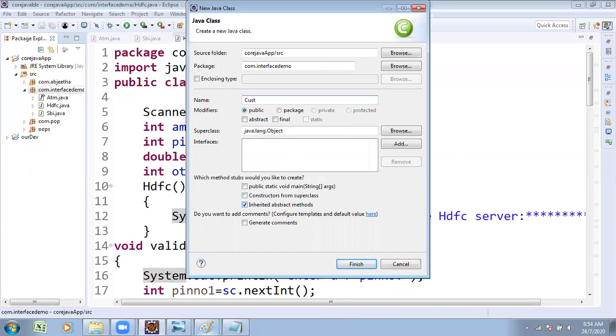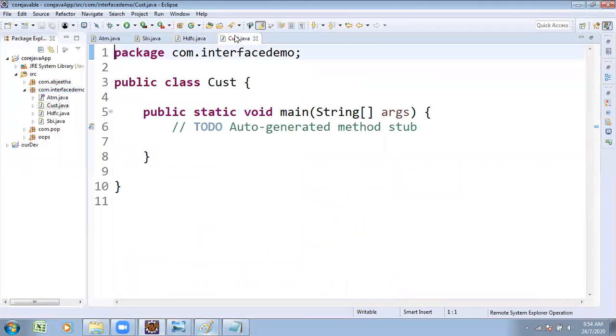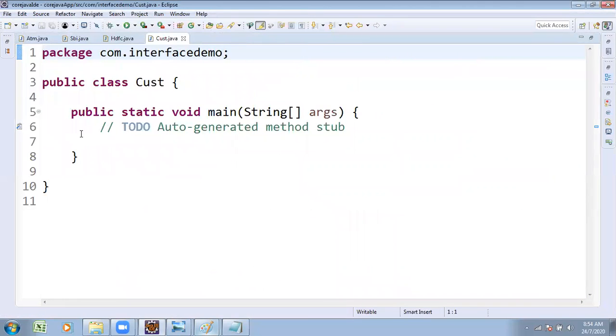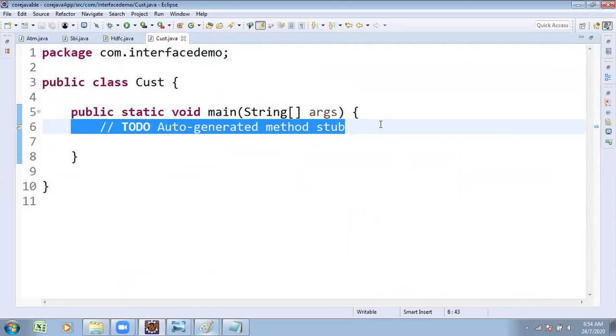Class started, customer started, or bank customer started. Main method. In the main method, System.out.println. Started execution. For understandability purposes, one menu is coming to you. In that menu, you have to select one item.